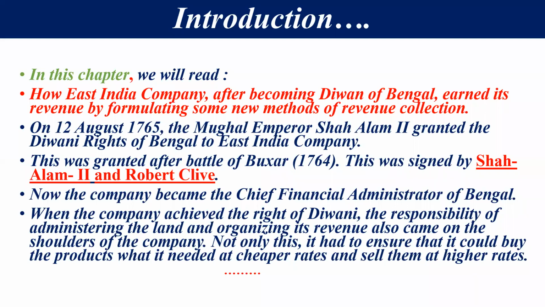It was done on 12 August 1765, and this right was given by Mughal Emperor Shah Alam II, because at that time Delhi was under the Mughal Empire and Shah Alam II was the Mughal Emperor of Delhi. After the Battle of Buxar in 1764, there was a treaty between Shah Alam II and Robert Clive, and under this treaty the British held the right to collect tax in Bengal. That's it, friends. In this way, the company became the chief financial administrator of Bengal.